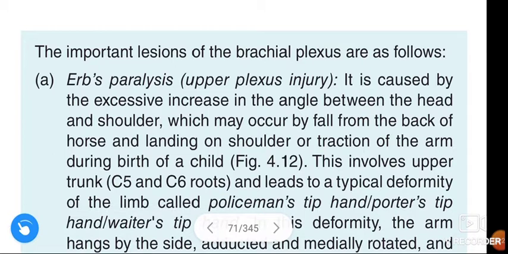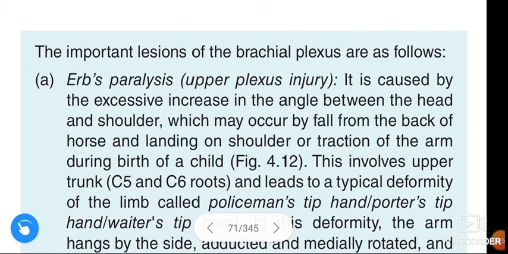Coming to the topic, Erb's paralysis. Erb's paralysis is caused due to upper brachial plexus injury. Before going to Erb's paralysis, here is an important point about injury of the brachial plexus. If the upper brachial plexus is injured, Erb's paralysis occurs.